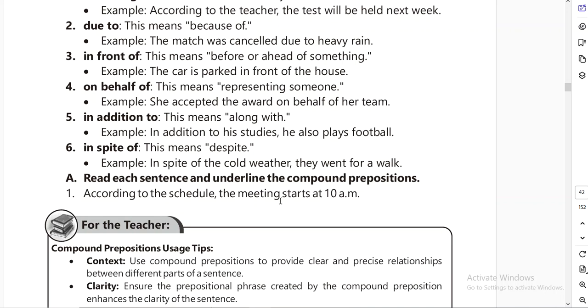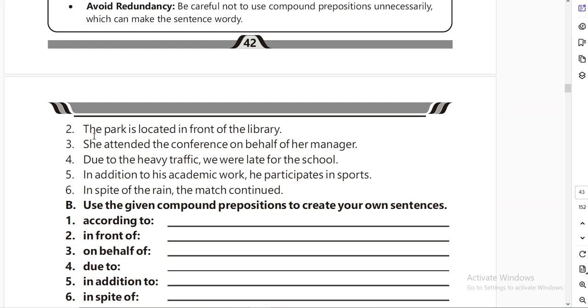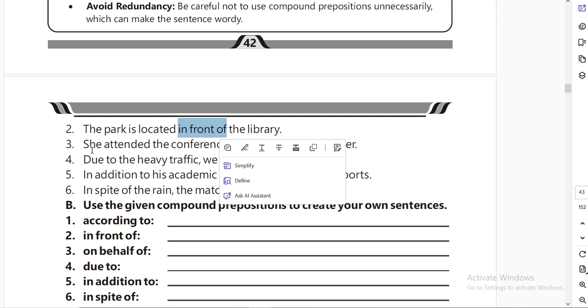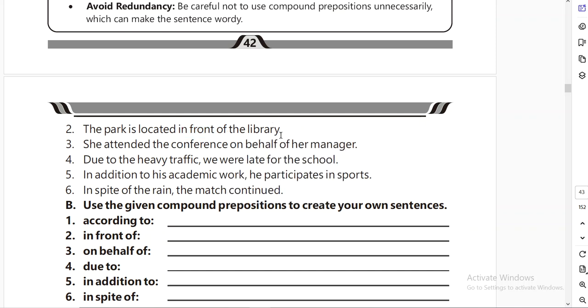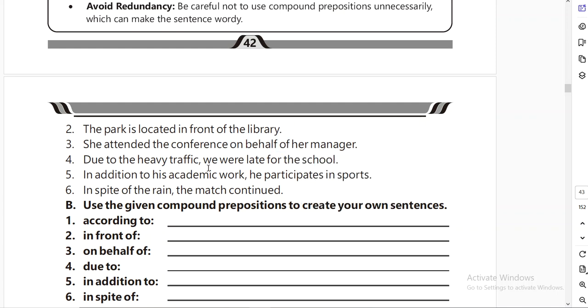According to the schedule, the meeting starts at 10 a.m. The answer is "according to", a compound preposition. Next: the park is located in front of the library. In front of. She attended the conference on behalf of our manager. On behalf of. Due to the heavy traffic, we were late from school. Due to is the compound preposition here.